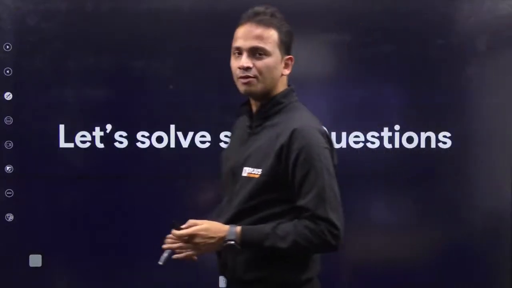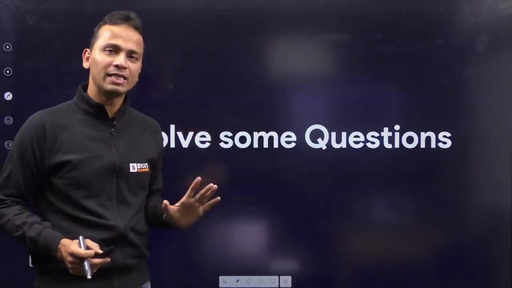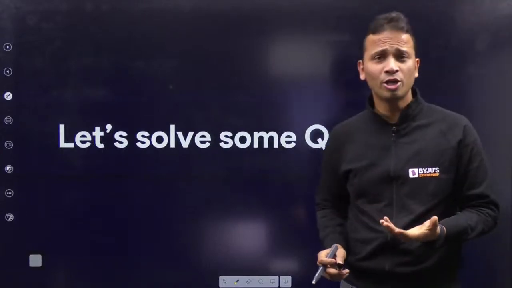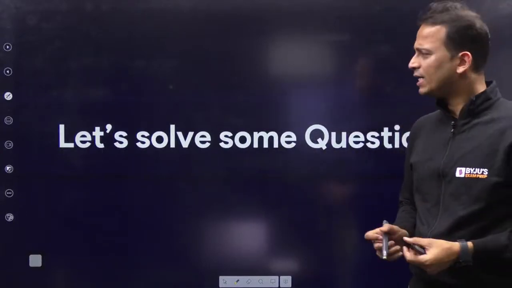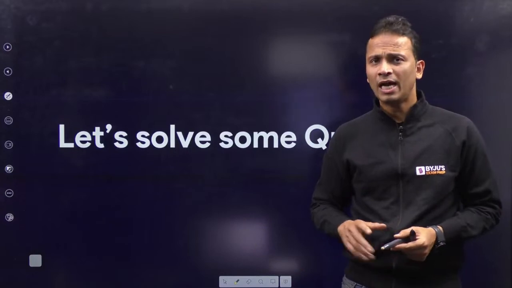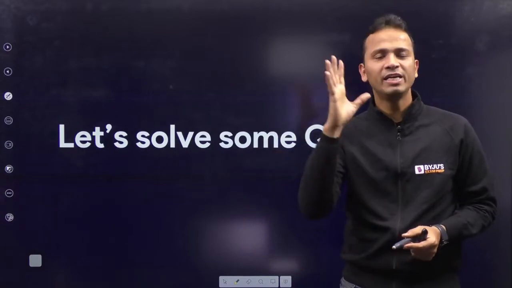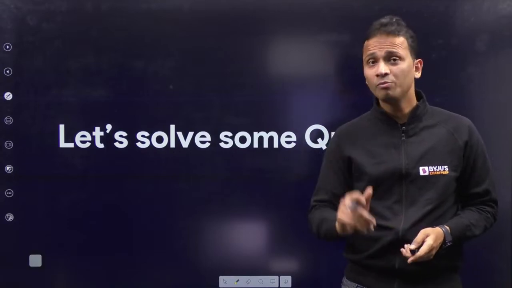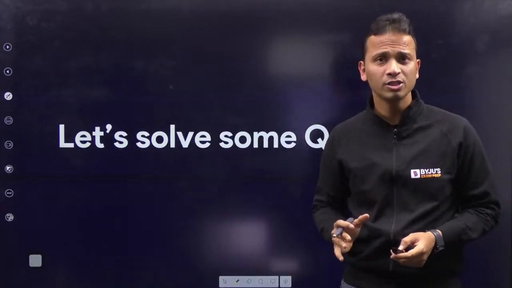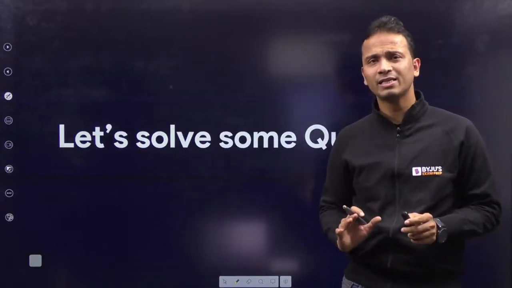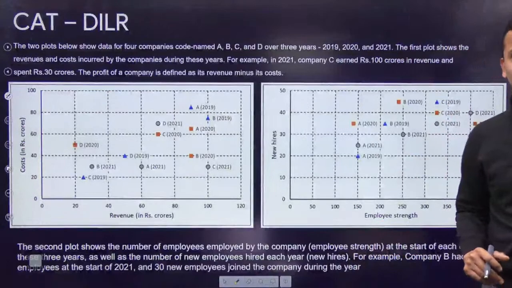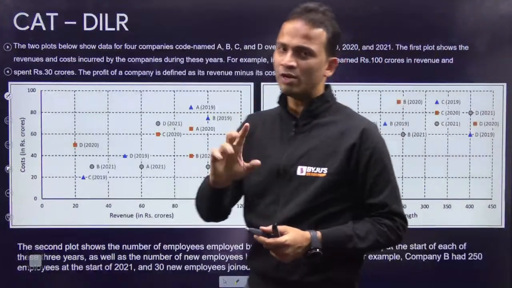Now let's have a look at one of the sets जो बहुत गंदा दिखता है, ठीक है, that appeared in CAT 2022. So मेरा ही slot था, slot number 2. From that I have picked this question. And during examination, or once you are in this section of LRDI, and you will get to see this question, you will definitely decide not to get into this. Now I'm here to break that mentality of yours कि ऐसा जरूरी नहीं है कि यार देखने में अगर सेट गंदा दिख रहा है तो वो मुश्किल होगा. Okay, so let's have a look at this set. So this is the entire set. I'll leave you with this set for 1.5 minutes.